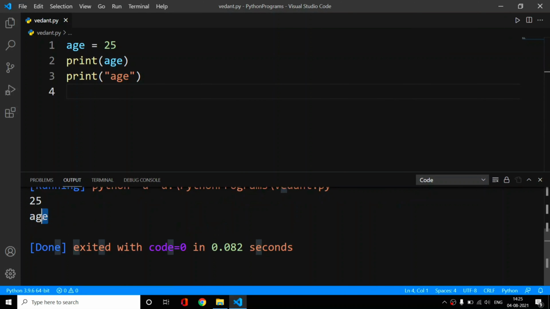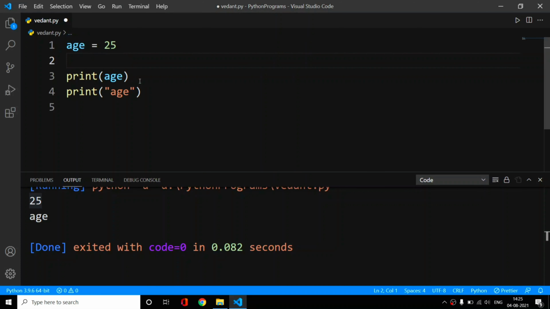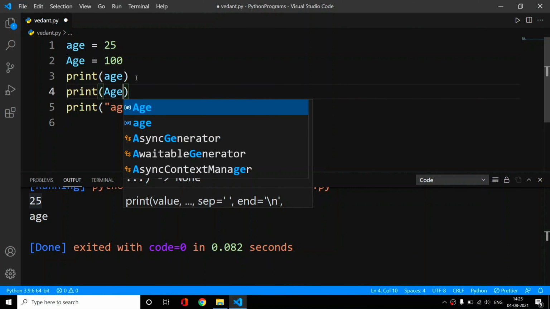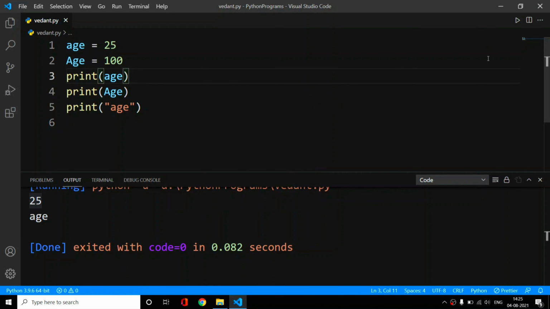So now as you can see, this age is now printed on the terminal, and our second line, which is the age variable, gives 25 as an output, which is the value stored in this age. Now, about variables we have another concept: this age and this age both are different. If I print both, then both the values will be different. For now I will just erase this line.